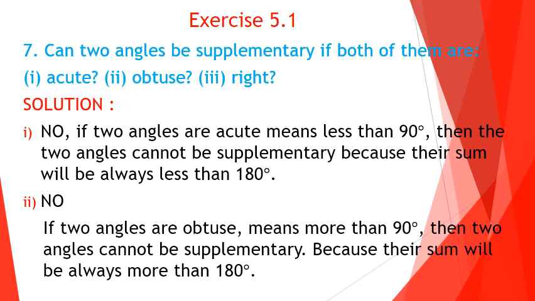If two angles are obtuse, means more than 90 degree, suppose you can take it as 91, then two angles cannot be supplementary because their sum is always more than 180.